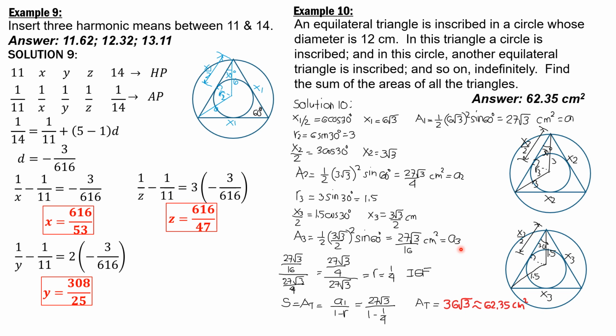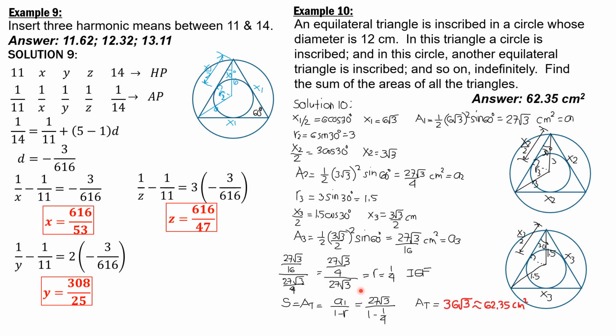We'll call that A3, and let's obtain the ratio of A3 to A2, to see if it forms a common ratio, and A2 against A1. So A3, 27 square root of 3 over 16, as to A2, 27 square root of 3 over 4, equals A2, 27 square root of 3 over 4, as to A1, the first term, 27 square root of 3.